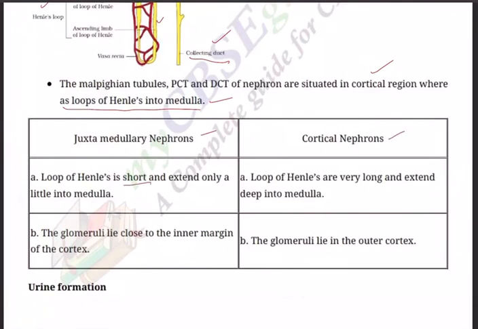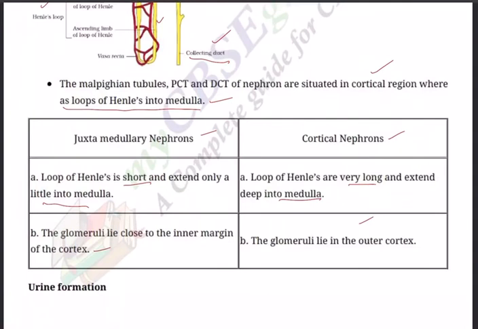There are two types of nephrons, juxtamedullary nephrons and cortical nephrons. In the cortical nephron the loop of Henle is short, whereas here you are seeing a very long loop of Henle, extended deep into the medulla in the juxtamedullary nephron. The glomeruli lie close to the inner margin of the cortex in juxtamedullary nephrons, and in the outer cortex in cortical nephrons. So all these are the parts of the nephron, and nephrons are the morphological and physiological units of the kidneys.